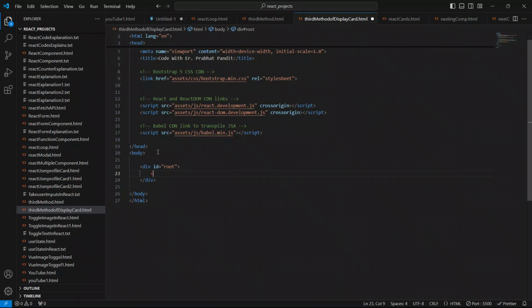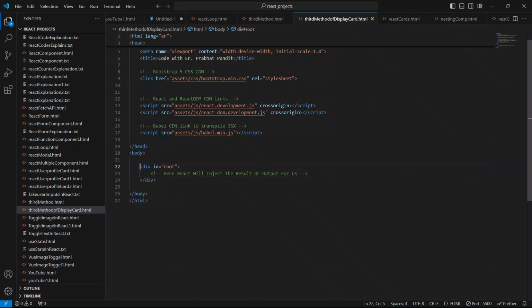I'm going to write a comment inside this, so that you will get what React is going to do here. Here React will inject the result, or output, for us.